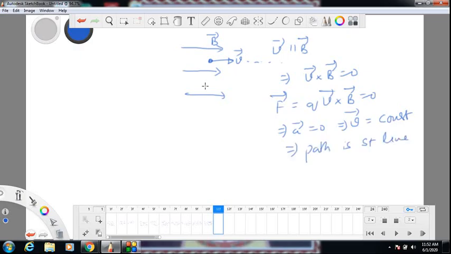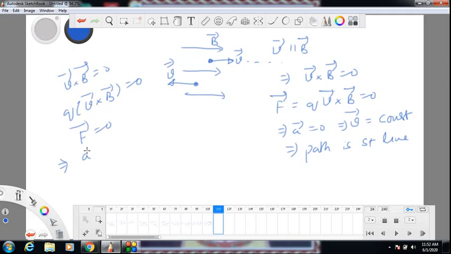Same thing goes if I throw the charge opposite to the magnetic field, same thing works. Again V cross B is 0, so Q into V cross B is 0. Force on charge is 0, which implies acceleration is 0, which implies velocity is constant, which implies neither direction nor magnitude of velocity will change, which implies a straight line path.